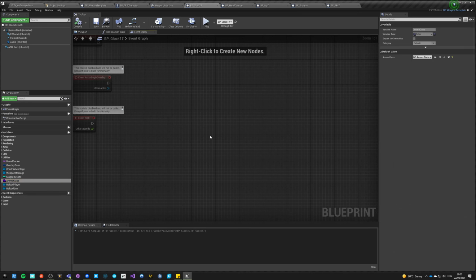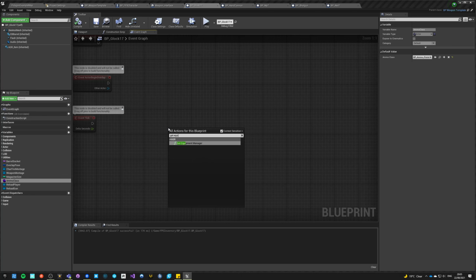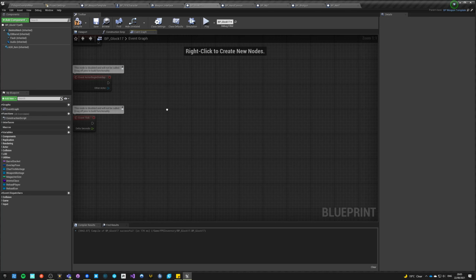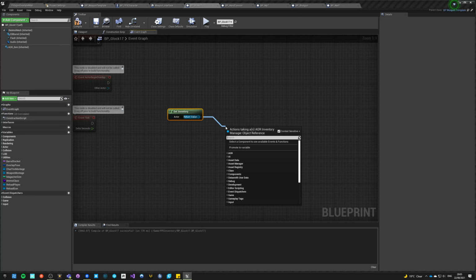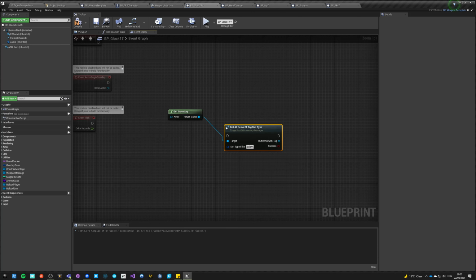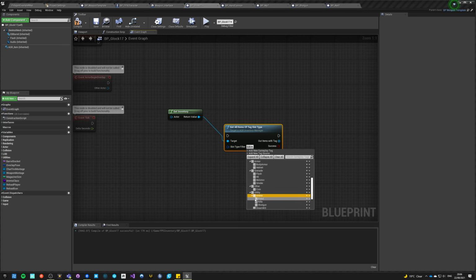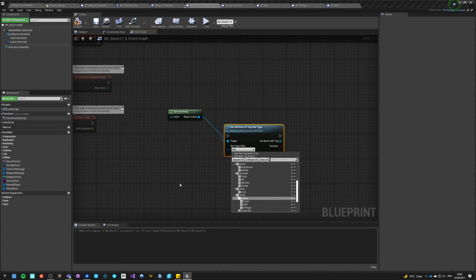The second way to do it is, instead of using class, use gameplay tag, and then from the inventory manager, you can get all items of tag instead of get all items of class, and you just specify the tag to be, for example, item, utility, ammo, I don't know, pistol.